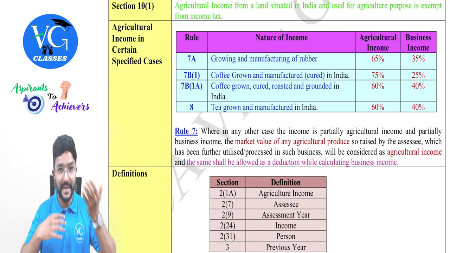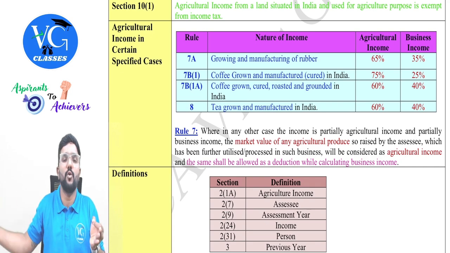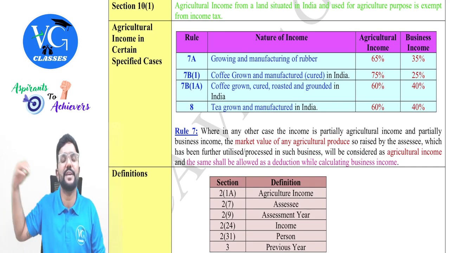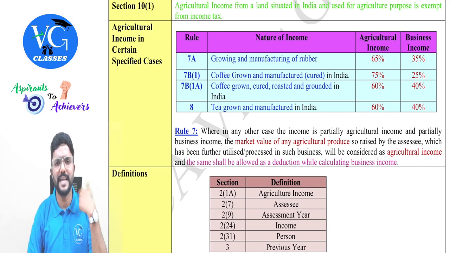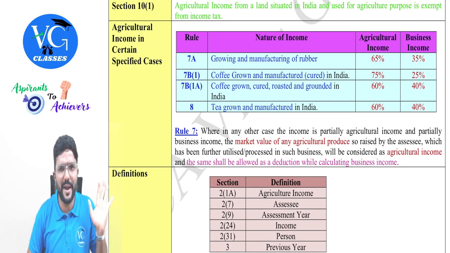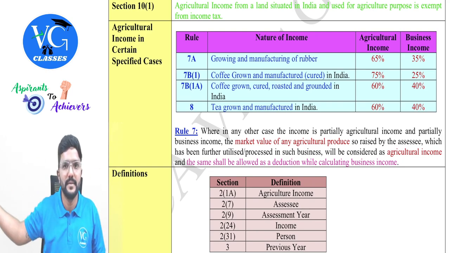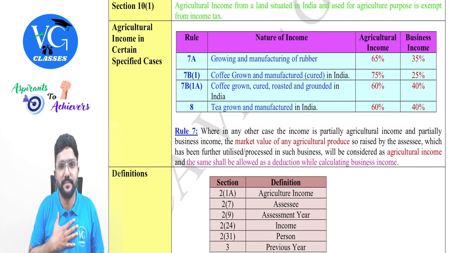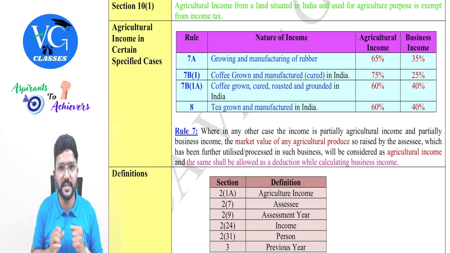Next, I don't grow crops. I purchase crop. I manufacture a product out of it. Assume I purchase tomato and manufacture ketchup out of it and I sell it. 100% business. I repeat. Assume I grow tomato and I sell it as it is. 100% agriculture income. Next, I don't grow tomato. I purchase tomato, manufacture ketchup out of it and I sell it. Whatever I earn from the sale of ketchup, it is my 100% business income. Clear? 100% agriculture, 100% business we discussed.